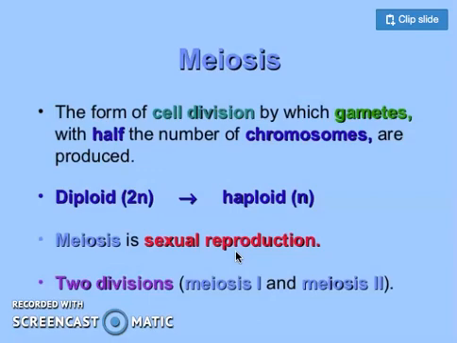So these two terms are going to be repeatedly used in meiosis specifically, in which from one single diploid cell, 4 haploid cells are formed after the two stages of the meiotic division, that is meiosis 1 and meiosis 2, or the first meiotic division and the second meiotic division. So meiosis is a sexual reproduction process in which sexually active gametes are formed. As I have already mentioned, it consists of 2 divisions.